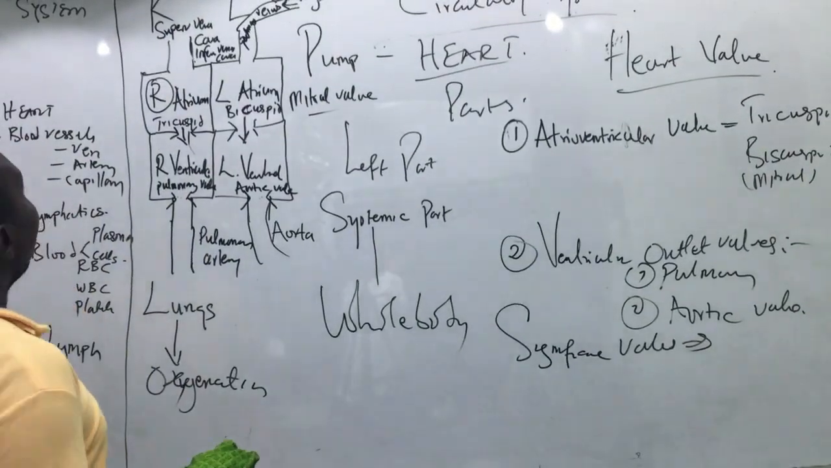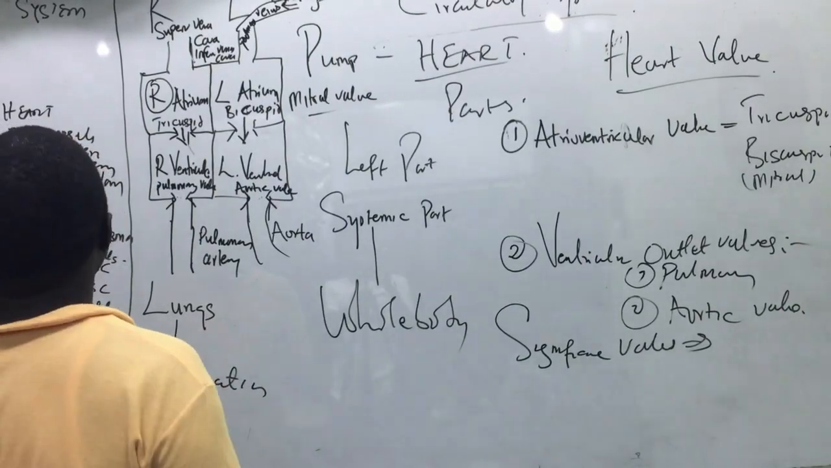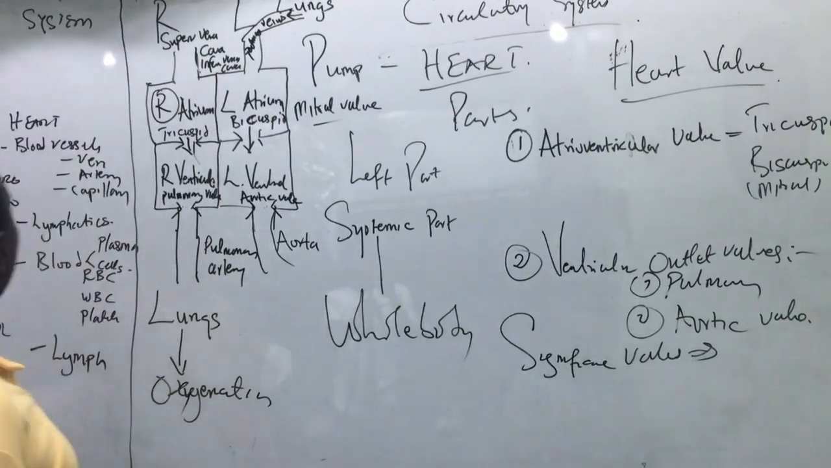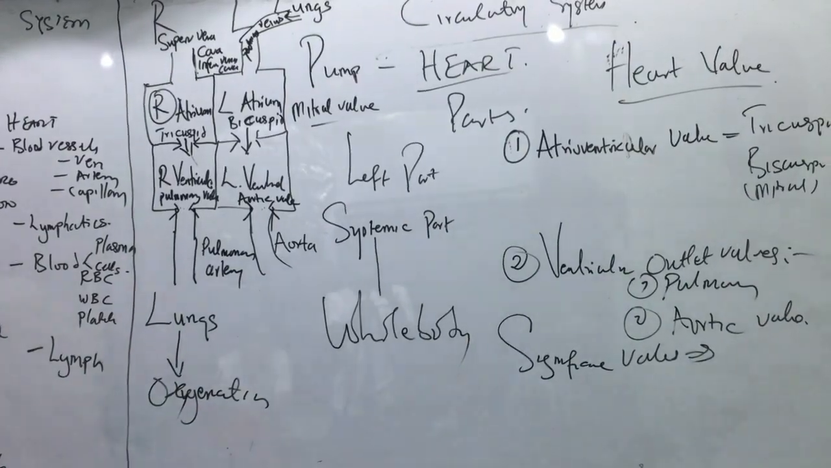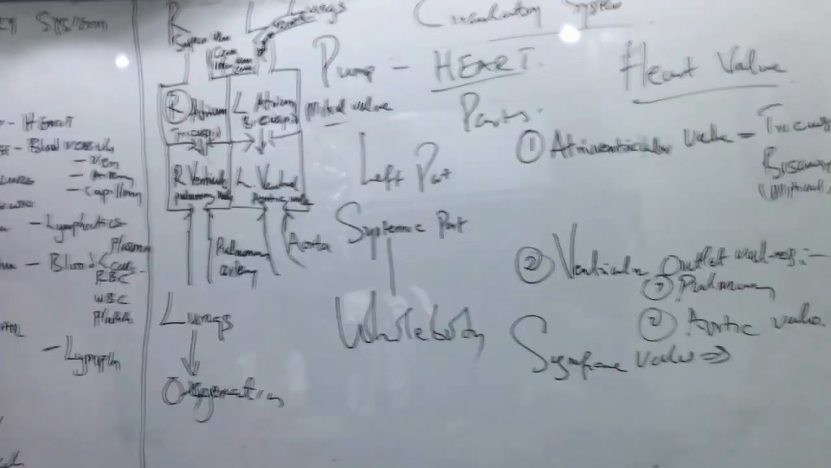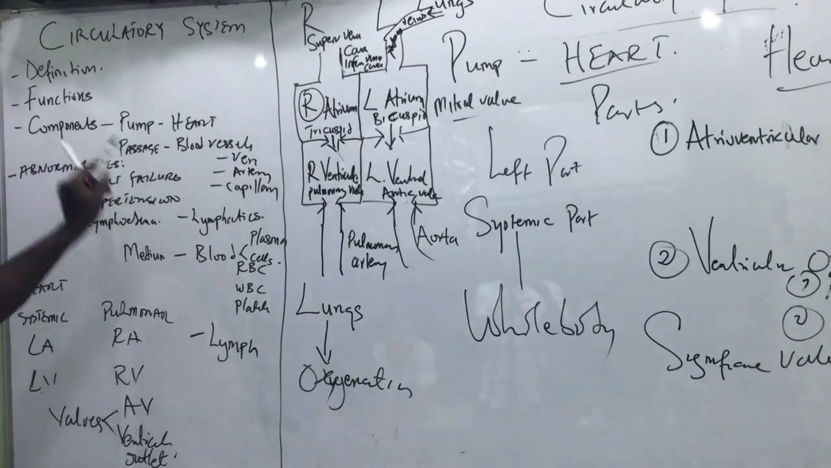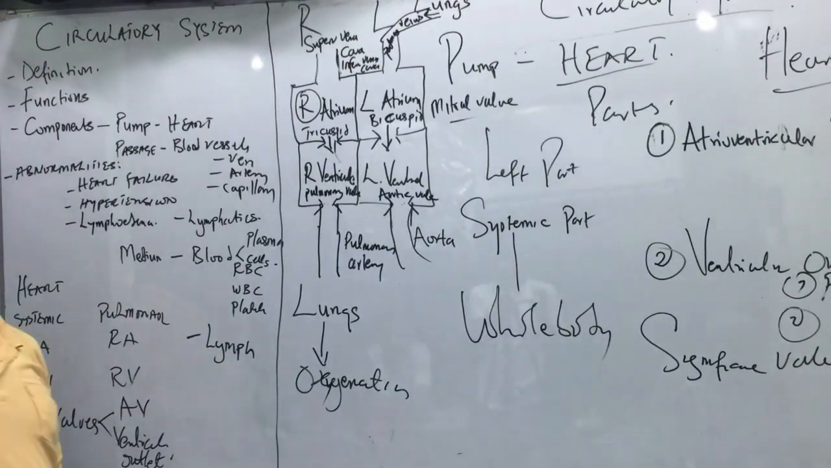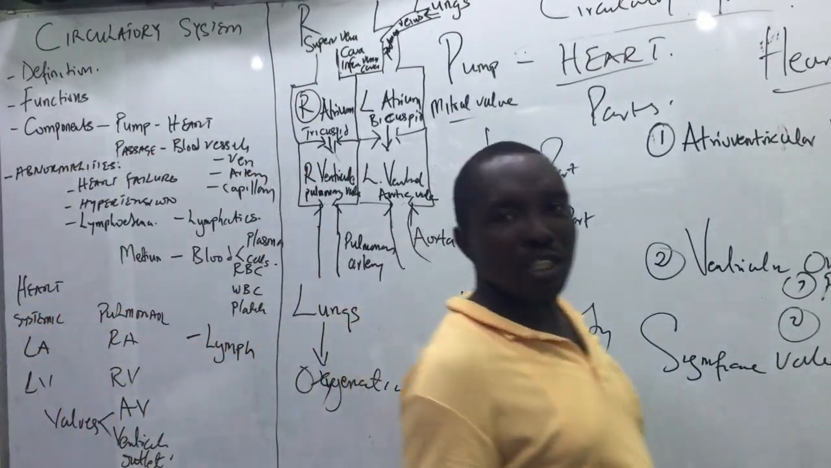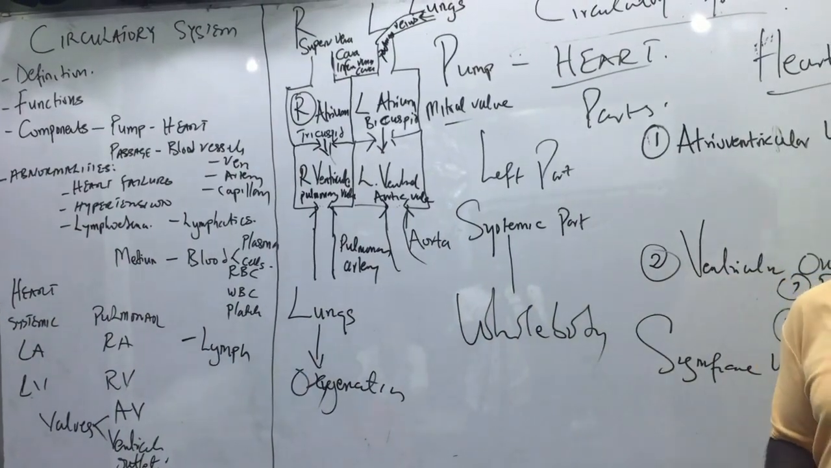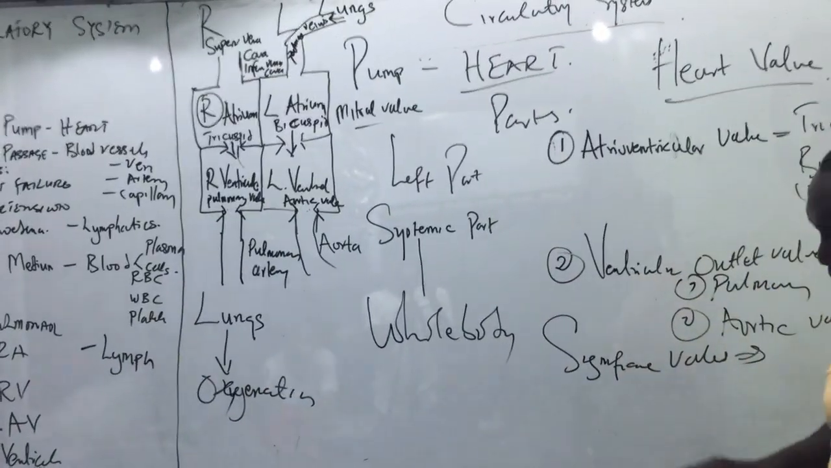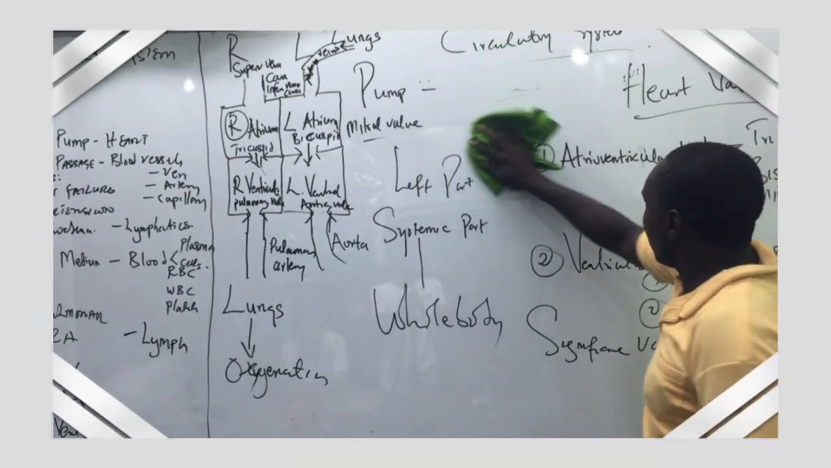We have dealt with the pump. So we take ourselves back to the components. Remember we said that the components are made up of the pump and the what? The passage. So the next thing we are going to talk about in this circulatory system, having exhausted the pump, is the passage. Is that okay? So let's discuss the passage.